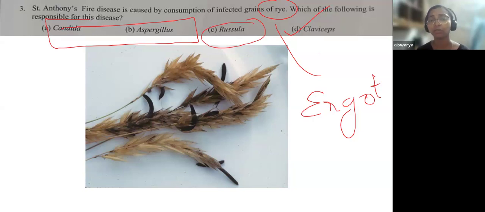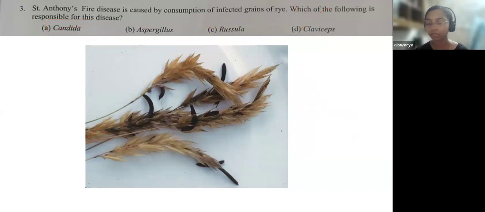You did not have to worry about St. Anthony's fire disease and all that, you can just ignore it. Only the infection of rye matters. This is the image of the infection by Claviceps, showing how the plant changes its morphology when Claviceps infects. This is the typical group of fungus that causes infection of grains of rye, generally grains. So that was the third question, where the answer would be D.